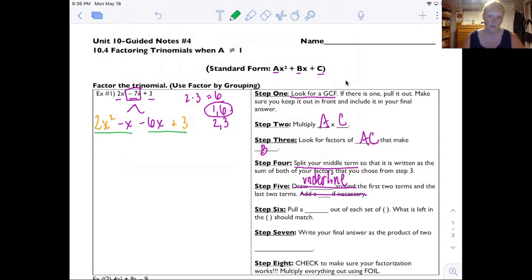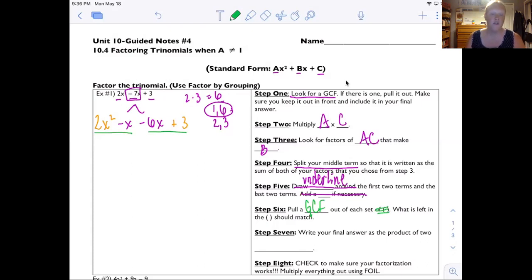Okay, so now here's what I'm going to do. I'm going to pull out a GCF again, but I'm going to look at each pair separately. So we're going to pull a GCF from each set. Okay, so I was going to have you put it in the parentheses, but we're not going to do that because then it looks like multiplying.